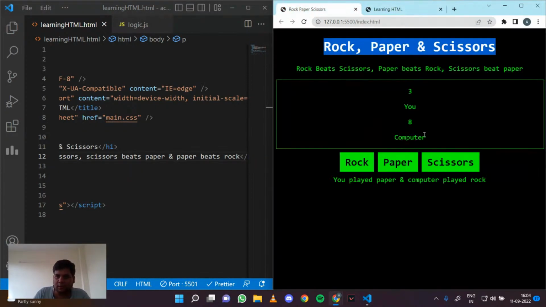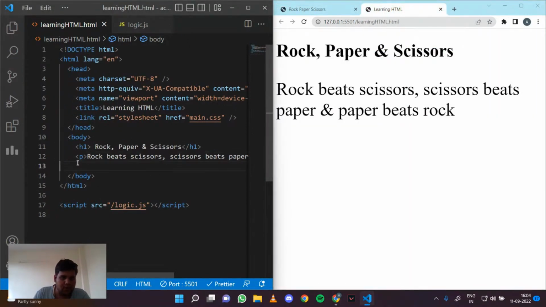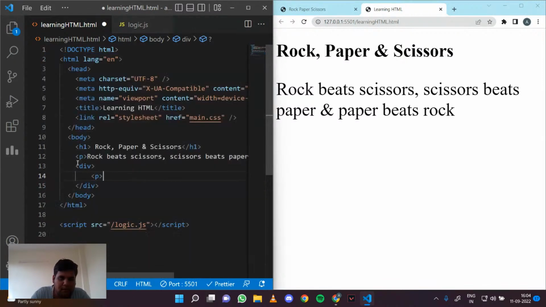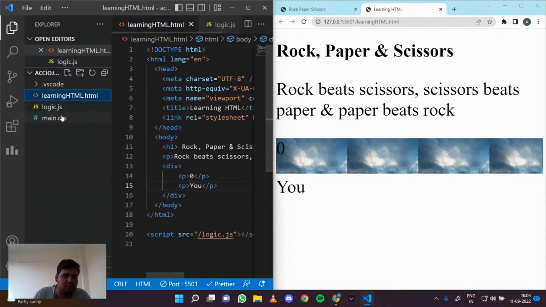Now we basically want this core thing. So what we can do is make a div, and in that we will have a p tag which is initially zero, denoting the score. And we'll have another p tag denoting you. Okay, so let me just remove anything from my CSS.